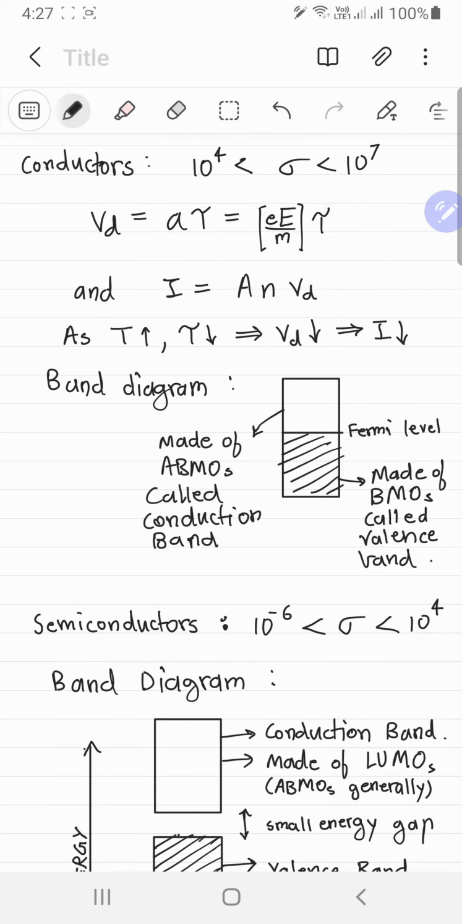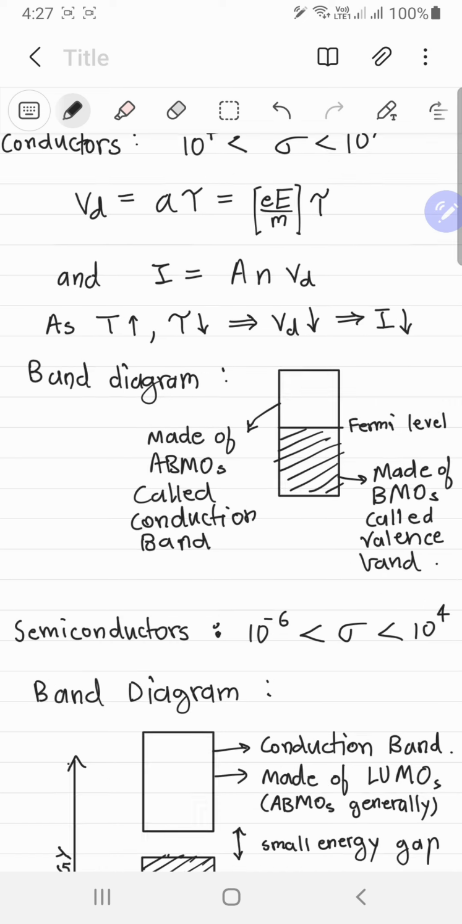And just for completeness, I'm also going to tell you about the band diagrams of conductors. So for a general conductor, you have this kind of molecular orbital. All of the anti-bonding orbitals will combine to form this conductive band, and all of the bonding molecular orbitals which are filled with electrons will form the valence band.